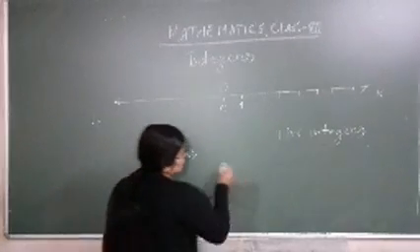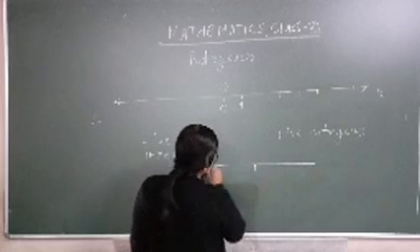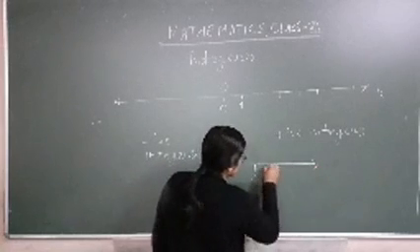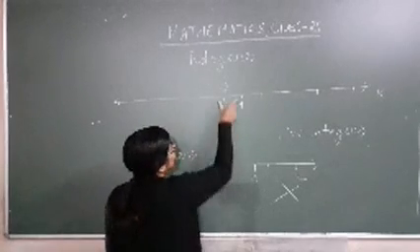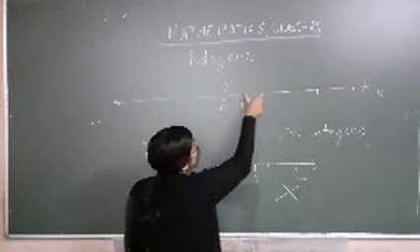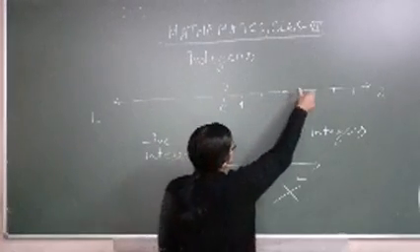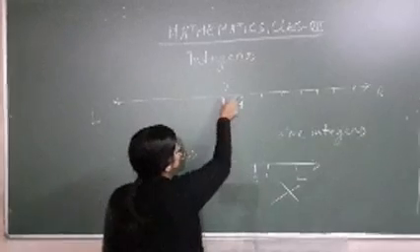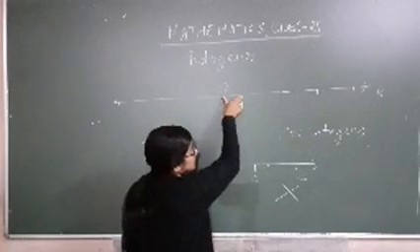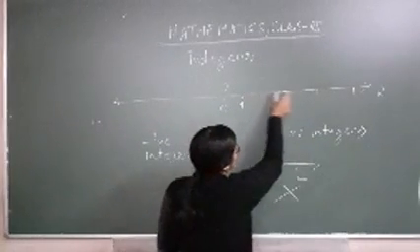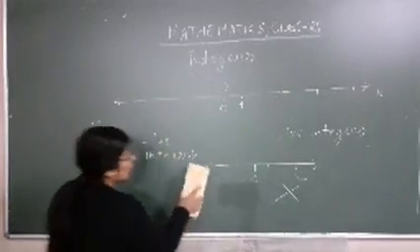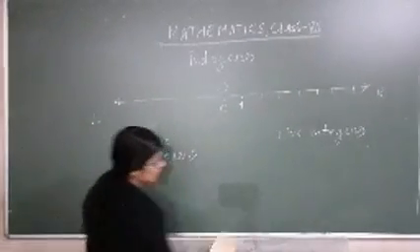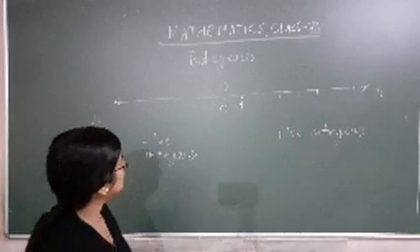If you do it like this, 0 here, 1 here, 2 here, it will be totally wrong. You have to take equal gaps. Getting it? Suppose from here to here you are taking 1 centimeter. So everywhere you have to take 1 centimeter. All integers are at equal distance.